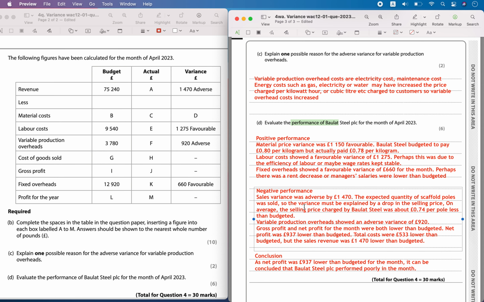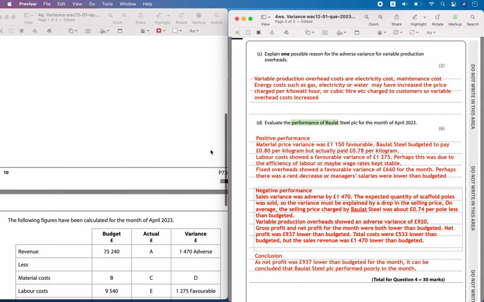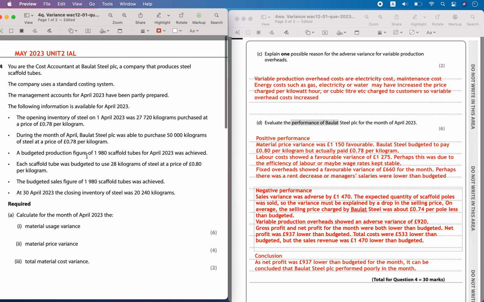Then negative performance. Okay, but we can see there was a negative performance. Sales variance was adverse, so by about 1470 pounds. What was the budgeted? I have made actual less revenue from the sales. So the expected quantity of scaffold poles was sold, so the variance must be explained by a drop in the selling price. Okay, whatever 1980 was the quantity that was planned to sell, and they were able to sell all